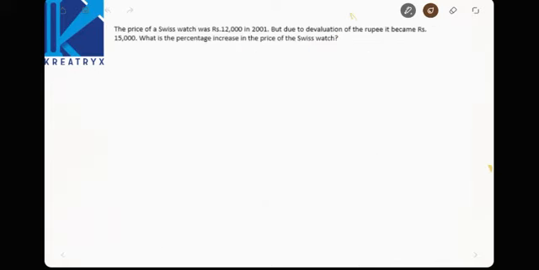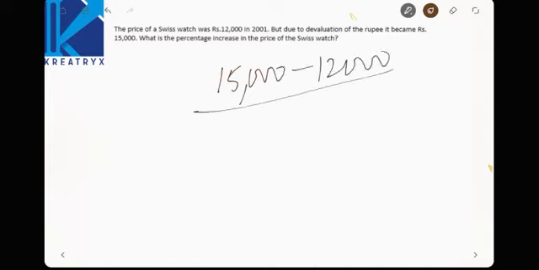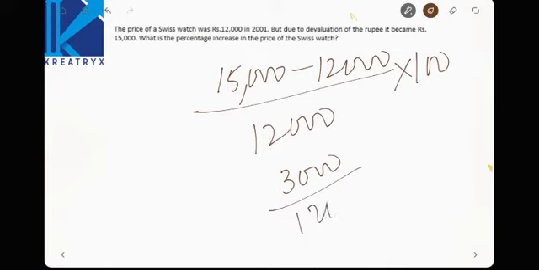Right. The price of a Swiss watch was 12,000 in 2001, but due to devaluation of the rupee, it became rupees 15,000. What is the percentage increase in price? Percentage increase: final minus initial, by initial, into 100 will be your answer. This is a previous GATE question, right? 15,000 minus 12,000 is nothing but 3,000. 3,000 by 12,000 is nothing but 1/4. 1/4 is equal to how much? 25%. We have seen percentages previously.